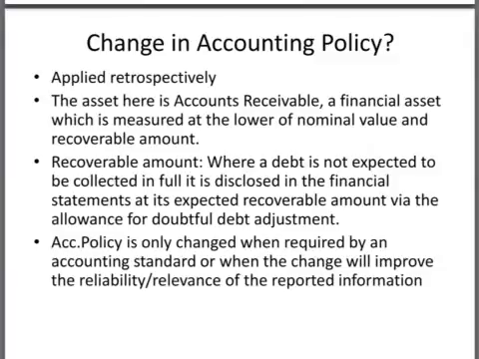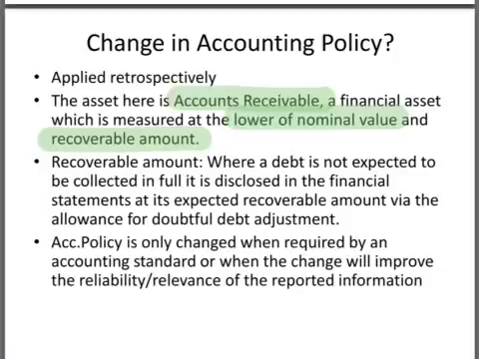If this change in calculation is a change in accounting policy, that change needs to be applied retrospectively. This means that comparative figures need to be adjusted as far back as is practical. In this example, the asset is accounts receivable, a financial asset which is measured at the lower of nominal value or recoverable amount, where the recoverable amount is the nominal value of the debtor adjusted for a potential doubtful debt allowance.